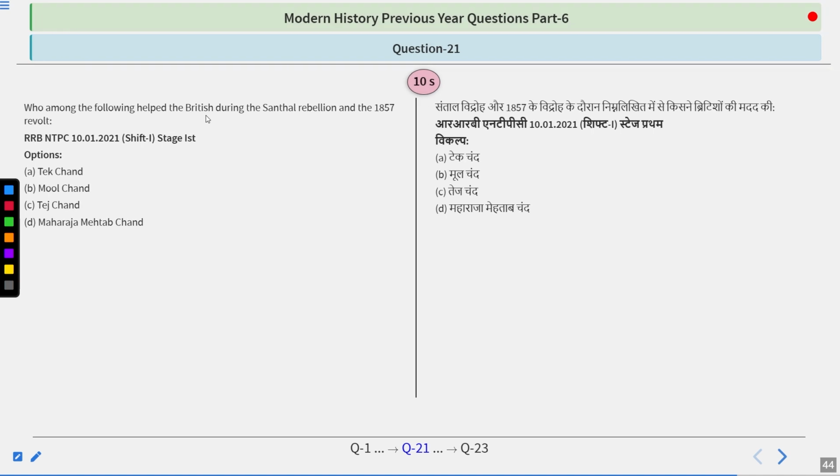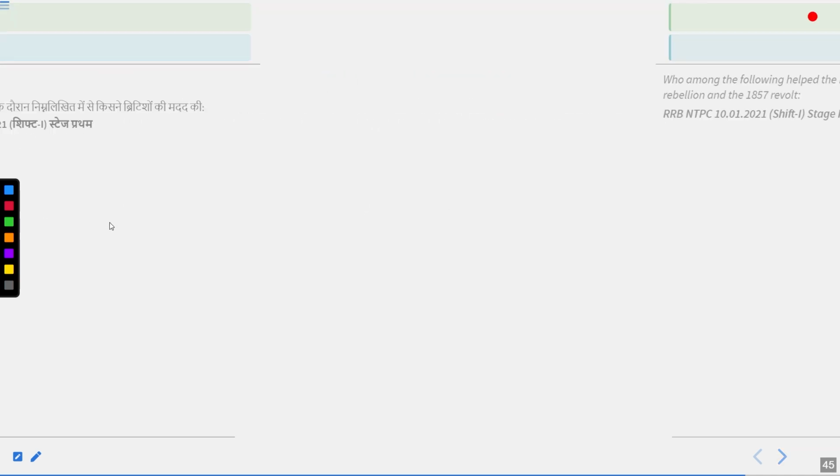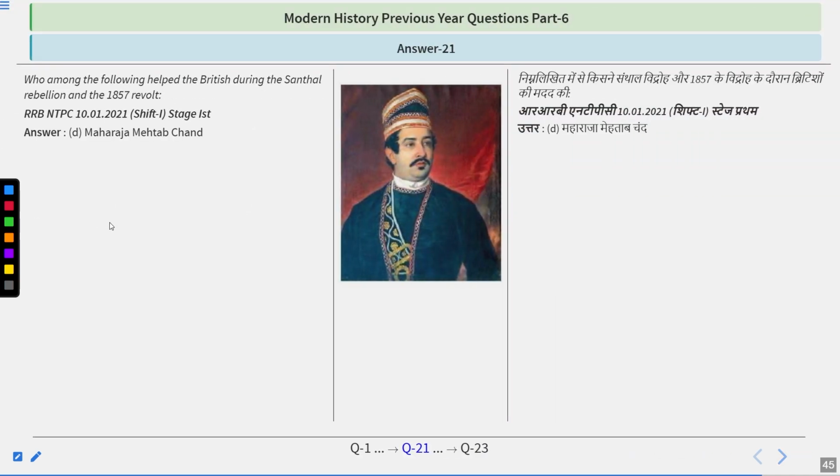Who among the following helped the British during the Santhal Rebellion and in the 1857 revolt? Tekchand, Moolchand, Tejchand, Maharaja Mehtab Chand. Try to think about it. And the answer is Maharaja Mehtab Chand.